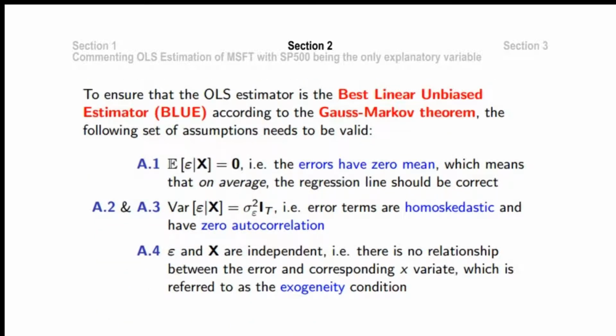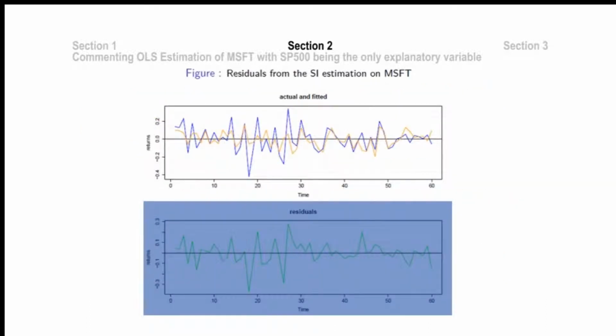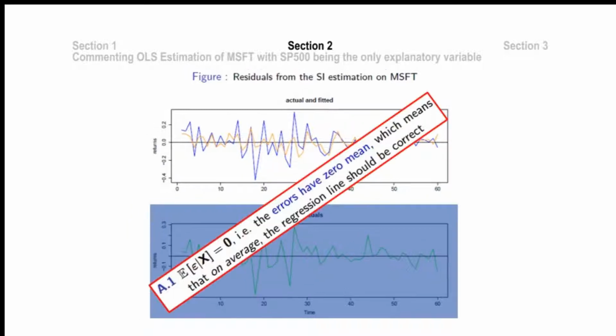Next, we will explore if the residuals violate the Gauss-Markov assumptions in justifying the use of the linear regression model for inference. The residuals scatter randomly around 0 over time, meaning the errors have 0 mean and that on average the regression line should be correct. This fulfills the first assumption of Gauss-Markov.